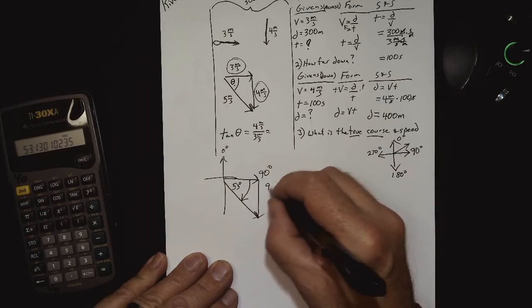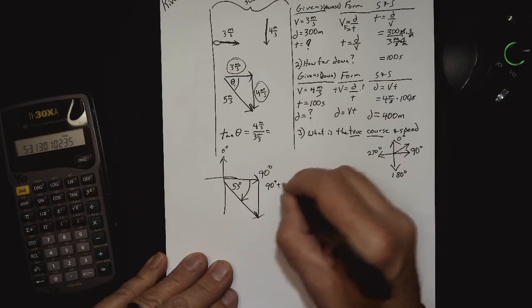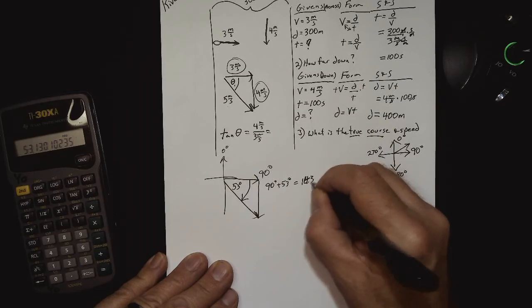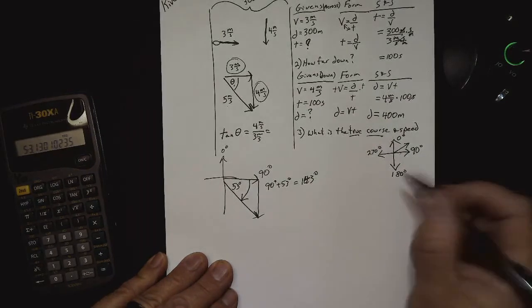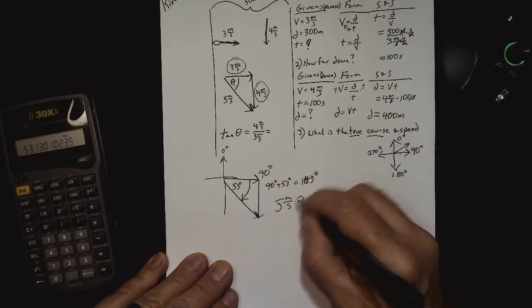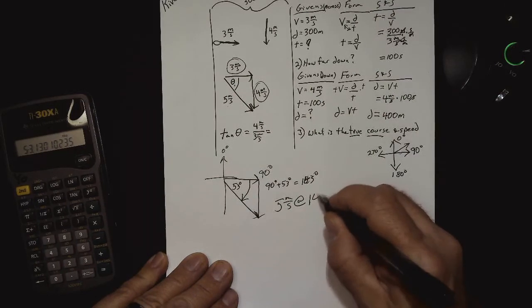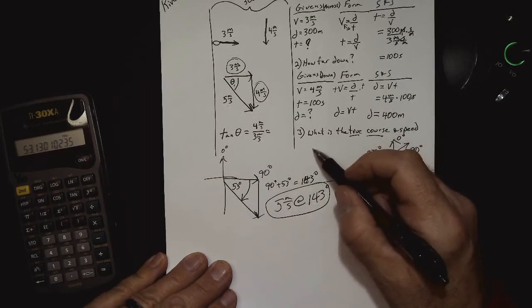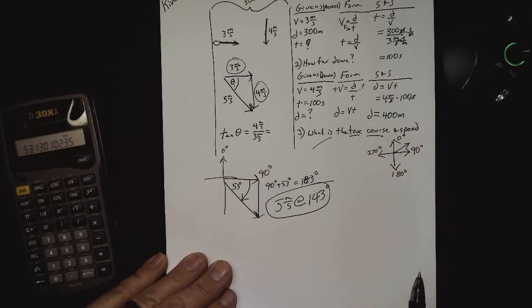So it would be 90 degrees plus 53 degrees, which is 143 degrees. So what we would have is 5 meters per second at 143 degrees. And that would give us the answer to what is the true course and speed.